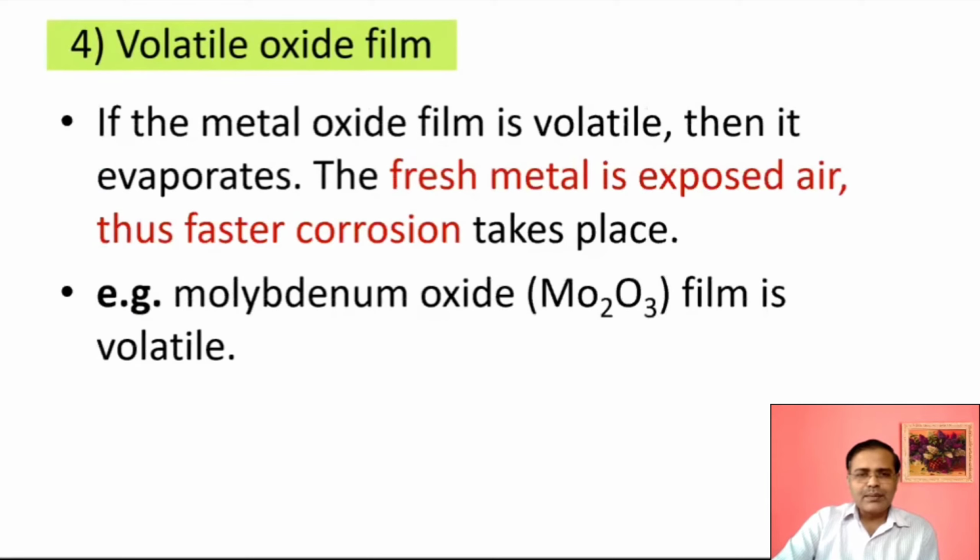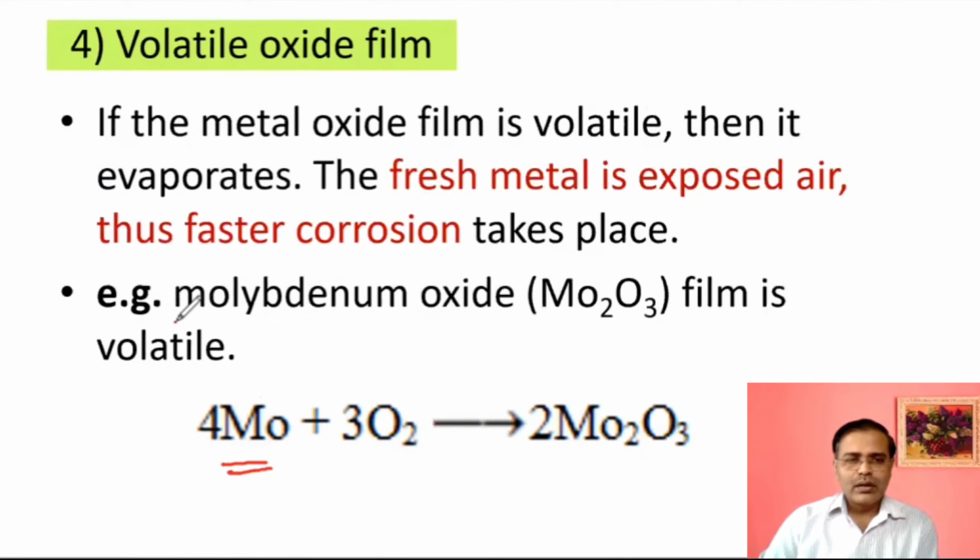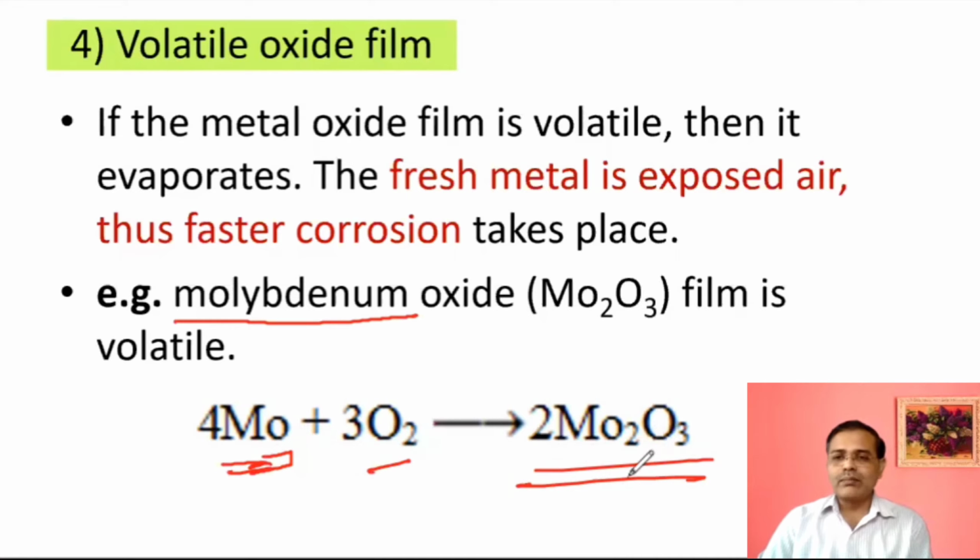And the example of this type is molybdenum. Okay, molybdenum is the metal, or Mo is the example. Mo doesn't mean molybdenum oxide. M and o is the symbol for molybdenum, and this is oxygen, and this is the formula for molybdenum oxide, Mo2O3, like Al2O3. So this is the molecule which forms volatile metal oxide film.